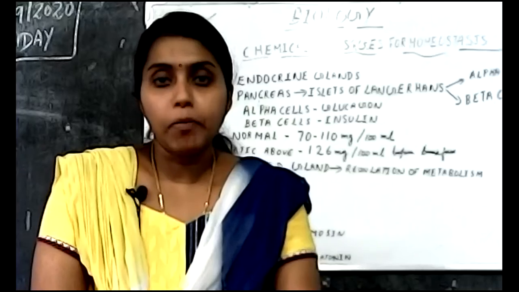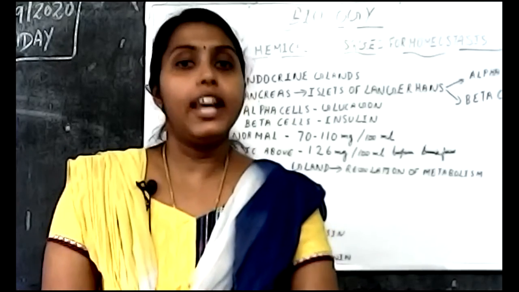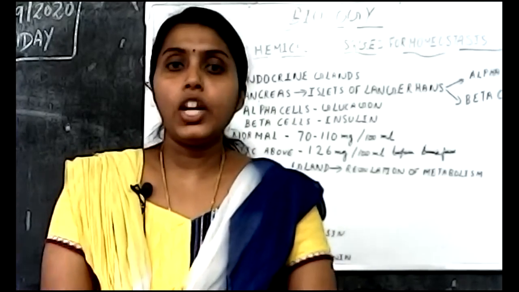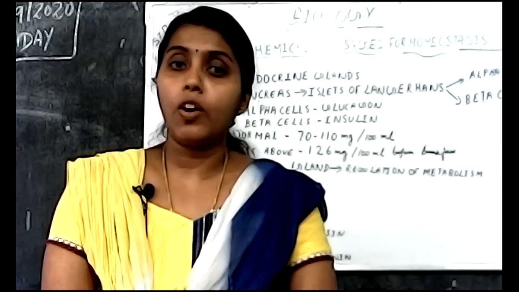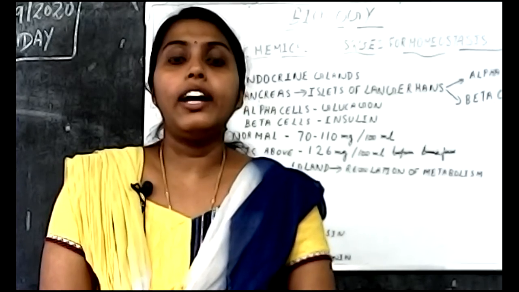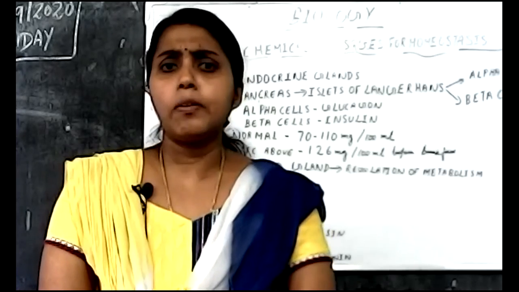So in hyperthyroidism, the amount of thyroxine produced will be increased. In that condition, it will affect all the functions done by the thyroxine hormone, and the symptoms of hyperthyroidism are less body weight.